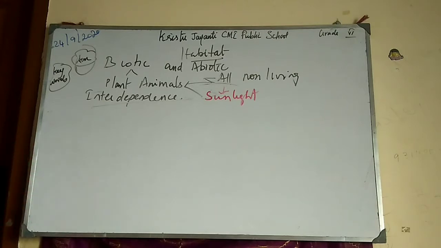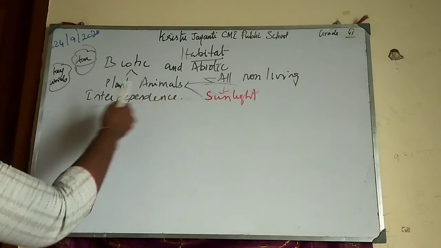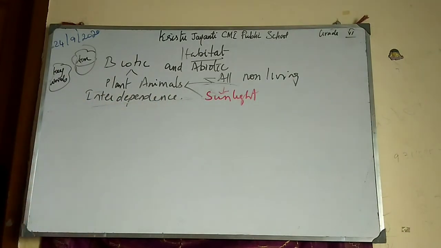How? The animals feed only on the plants. And the plant energy, the sun energy which is transferred to the plant, will transfer to the animal which eats it. Then it will be stored in that animal. Obviously, when you eat that animal, the sun energy is entering into your body. So the very big interdependence is sun energy. Sunlight is a non-living thing, but only that gives energy for the entire world. So there is a huge dependence between the biotic and abiotic components.